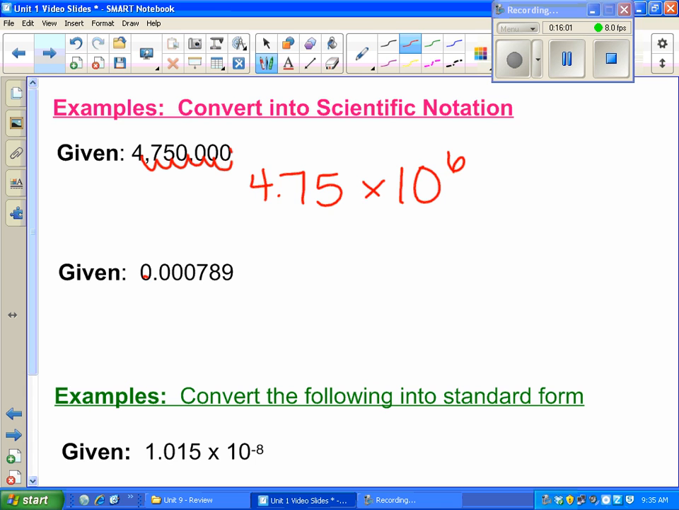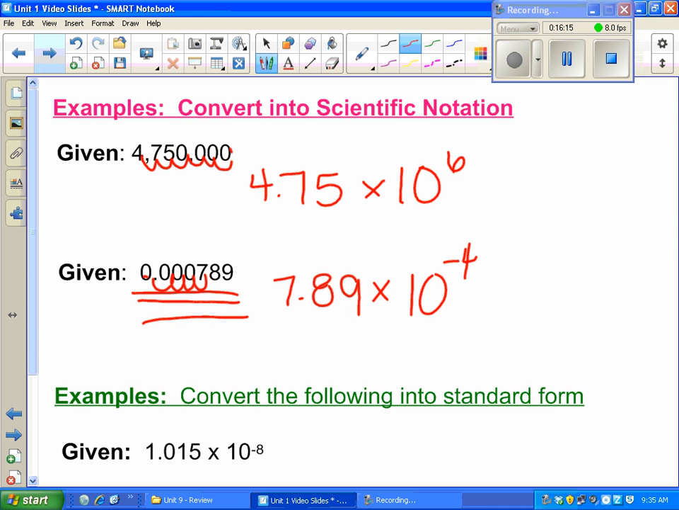If I'm moving in the other direction, so let's see, I'd move this 1, 2, 3, 4 places to make a number between 1 and 10. But since I moved to the right, or another giveaway is that since it's such a small number, I have to use a negative exponent. So a good way to remember this is if you start with a big number, positive exponent. If you have a small number, negative exponent.